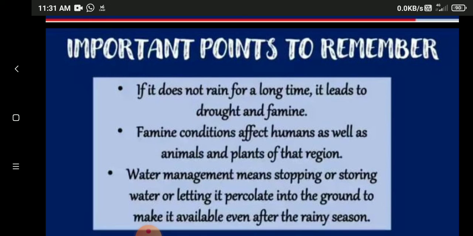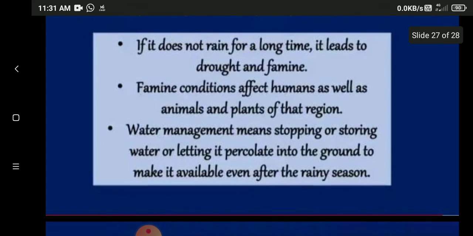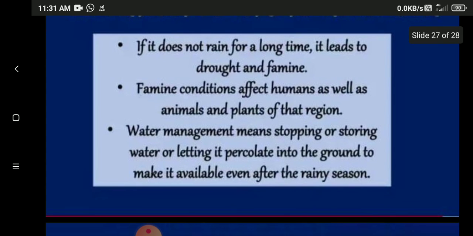To avoid this, the government has started some policies of fodder. Apart from that, what can we do to store water? We can do water management. Water management means stopping or storing water or letting it percolate into the ground to make it available even after the rainy season. Okay students, so these are the important points that we studied about water in this lesson.